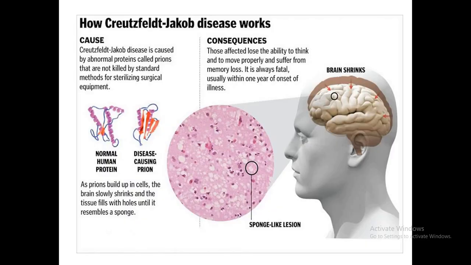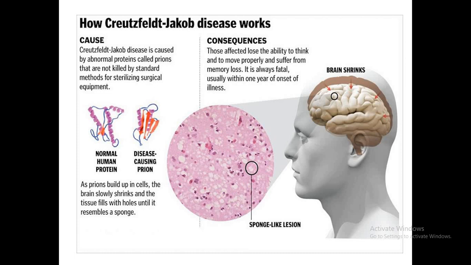Now the question is: why is folding important? We have already discussed that folding is important because without the native, folded form, a protein is not able to exert its biological activity.